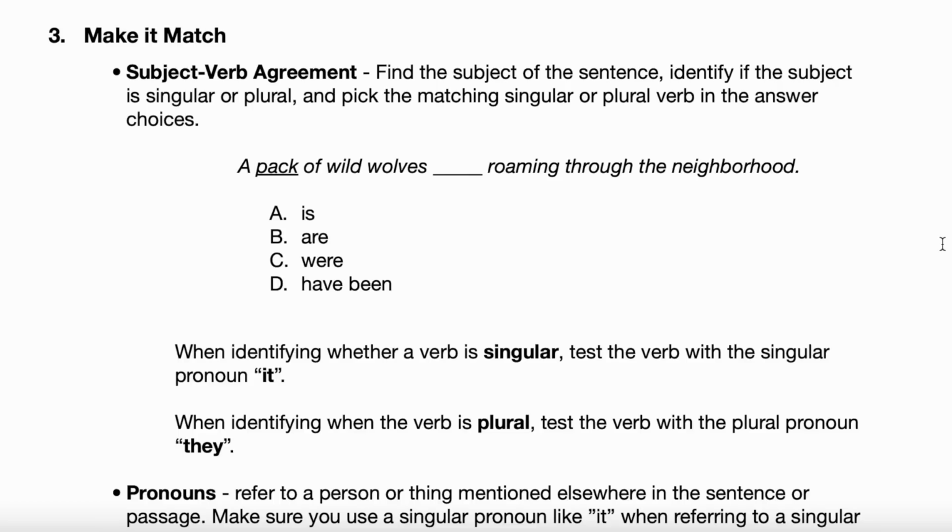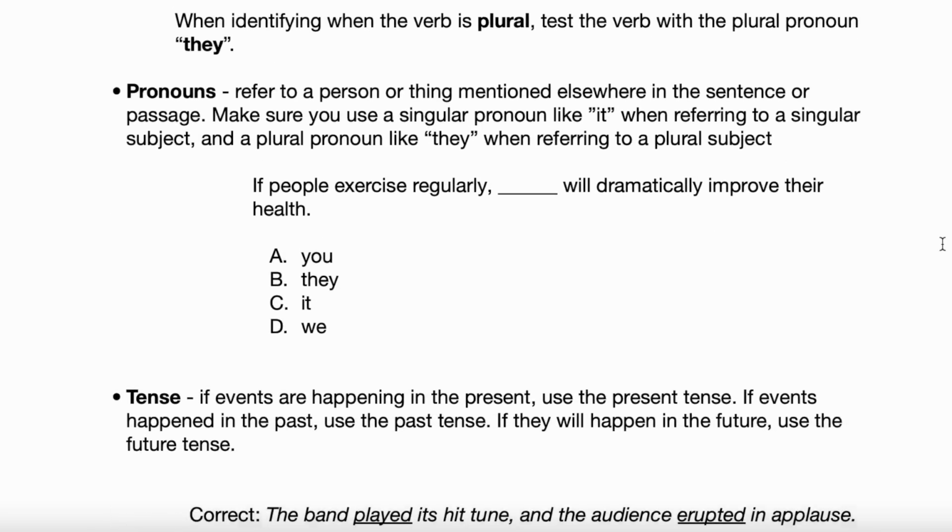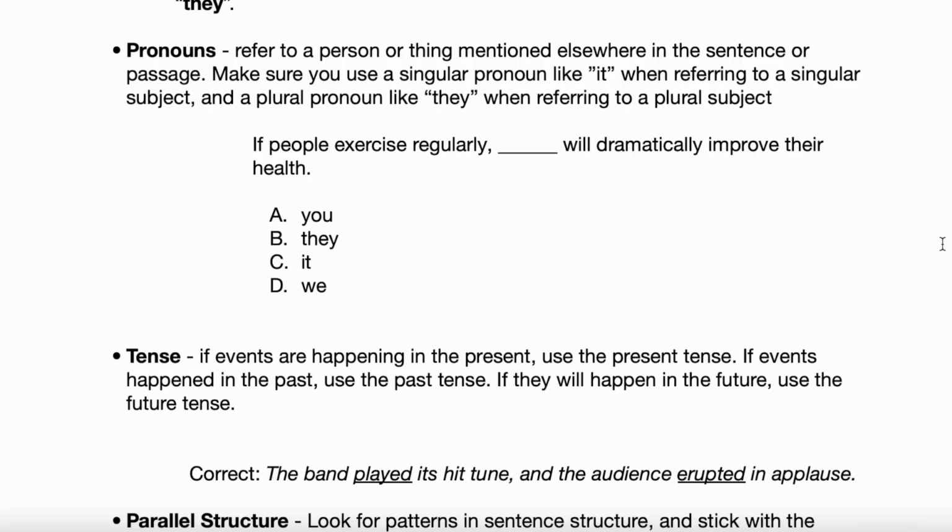So you got to practice, but it doesn't take a whole lot of practice, and you can get a good score increase just by knowing what the rules are if you put it in work. So, okay, good. Let's go to make it match pronouns. Go and read that bullet point for us, please.